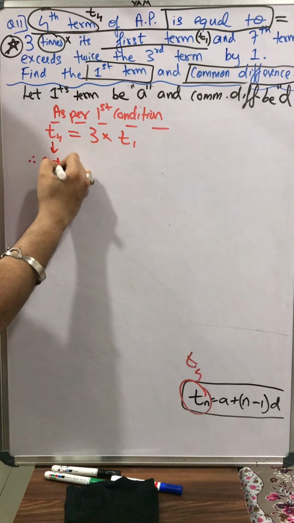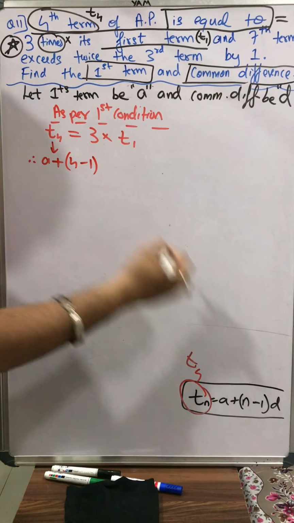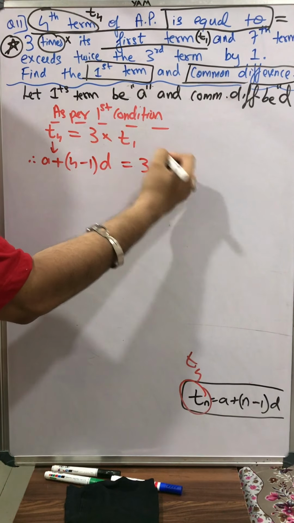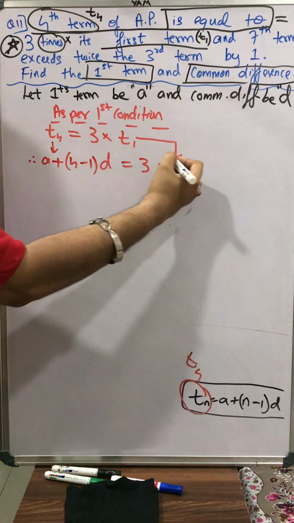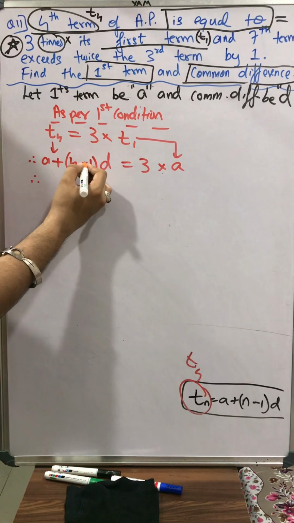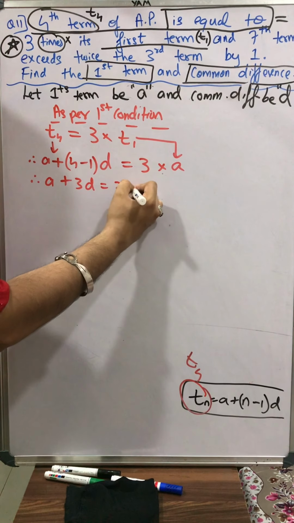So a plus (4 minus 1) into d, equal to 3 as it is, multiplied by t1. What is t1? The first term is a, so I'll just write a here. Therefore 4 minus 1 is 3, so a plus 3d is equal to 3a.